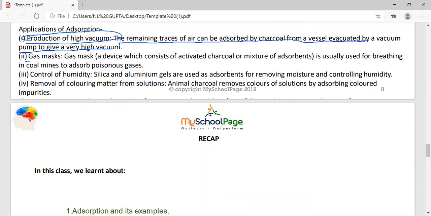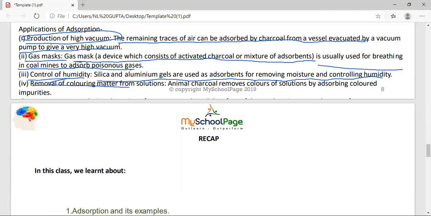Gas mask: a device which consists of activated charcoal or a mixture of adsorbents, usually used for breathing in coal mines to adsorb poisonous gases. Control of humidity: silica and aluminium gels are used as adsorbents for removing moisture and controlling humidity. Removal of colouring matter from solution: animal charcoal removes the colour of the solution by adsorbing the coloured impurities.